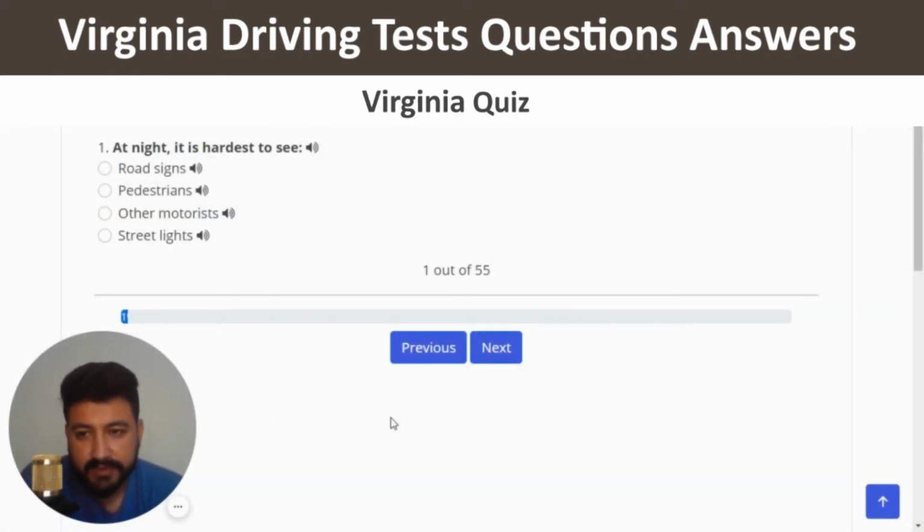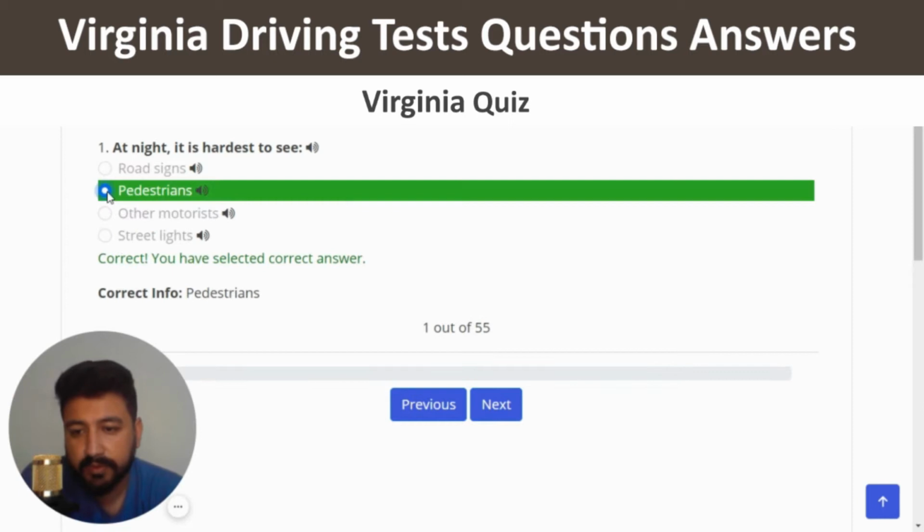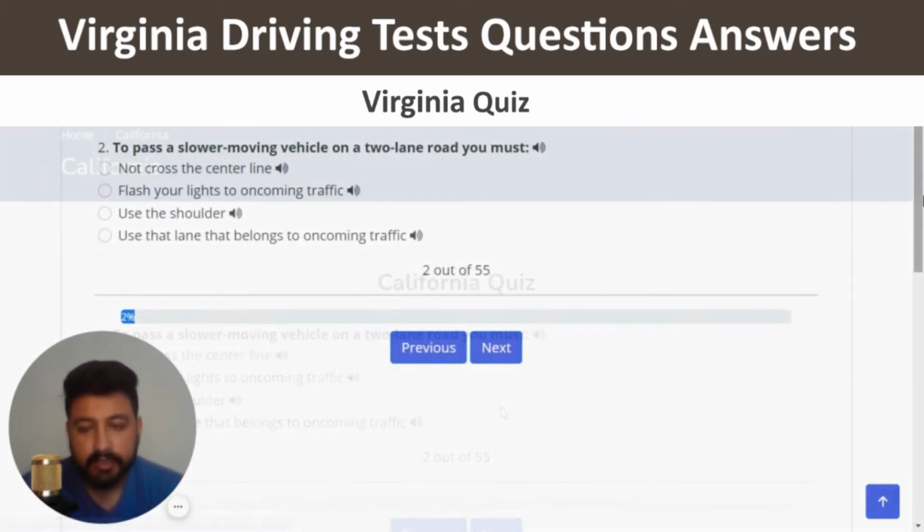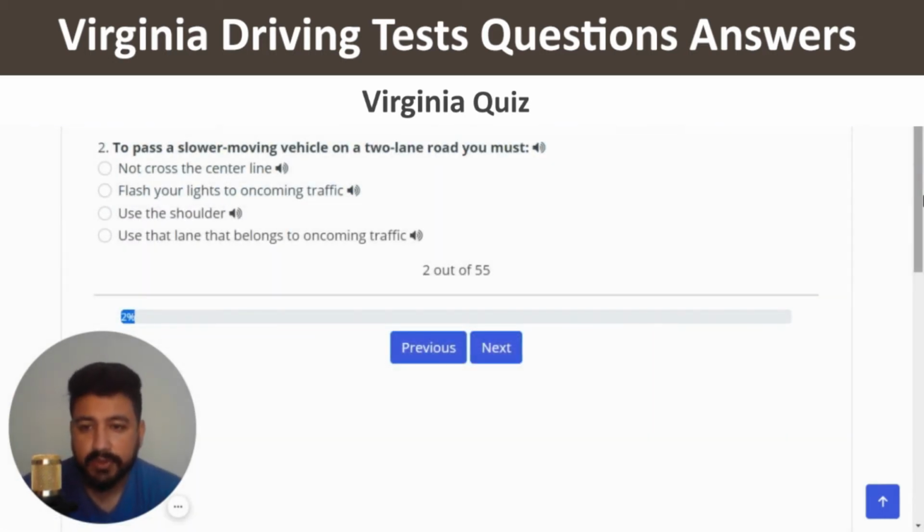Okay, the first question is at night it is hardest to see. The right answer of this question is pedestrian. So I'm going to click on the second option. Correct, and next. The second question is to pass a slower moving vehicle on a two-lane road, you must.